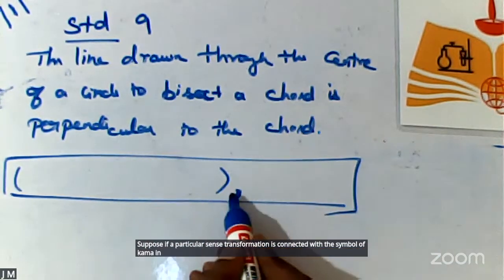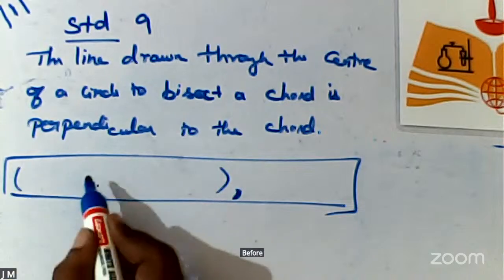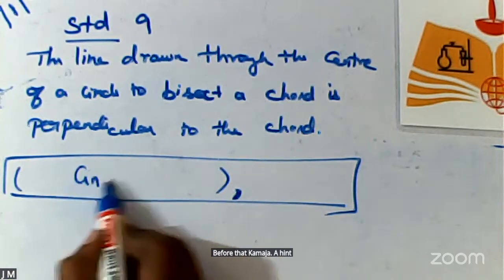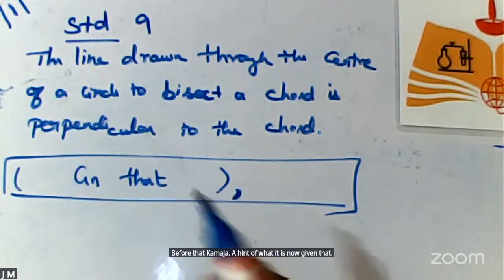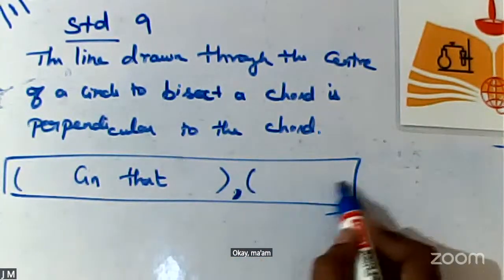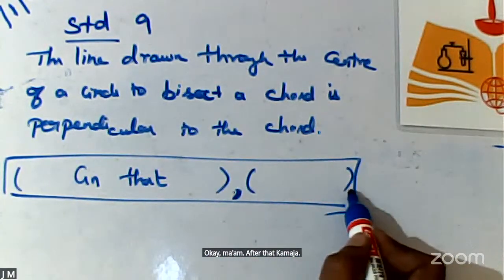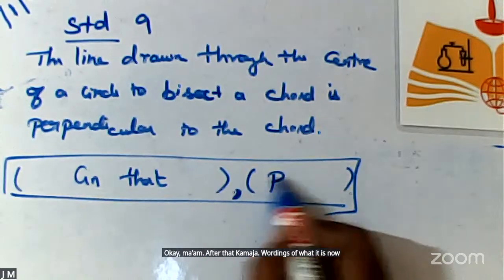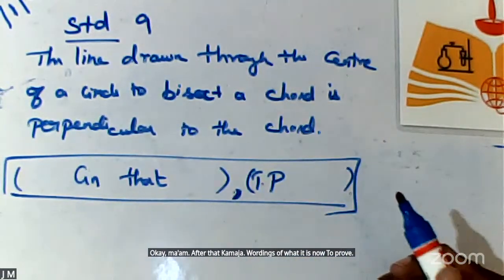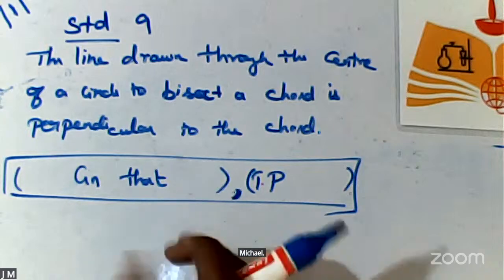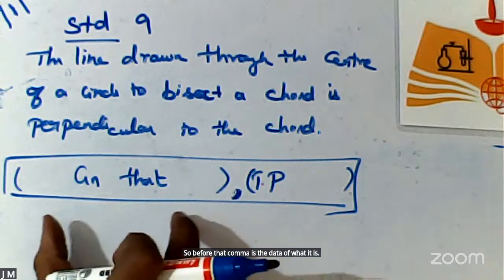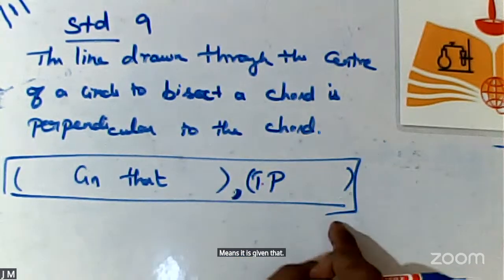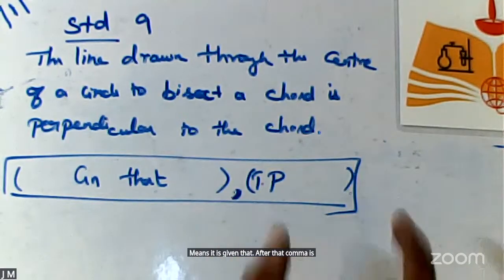I am saying before that comma is the hint of what is given. After that comma is the wording of what is to prove. Am I clear? So before that comma is the data of what is given. After that comma is the data of what is to prove.